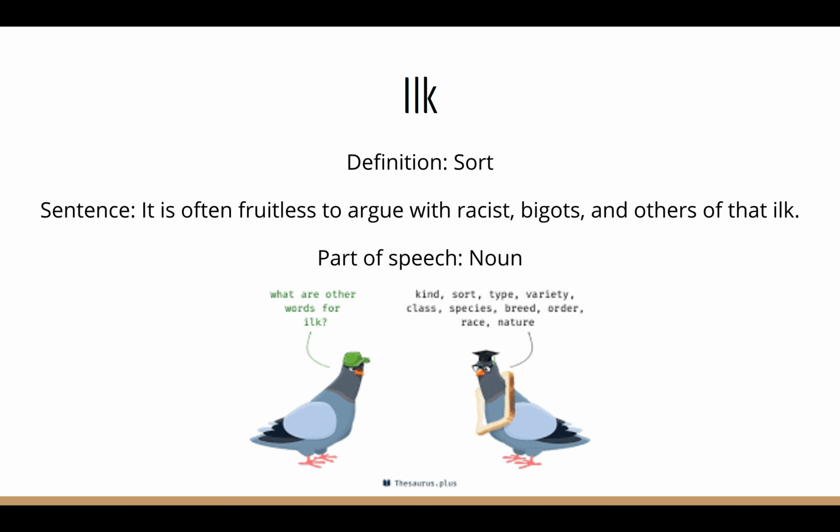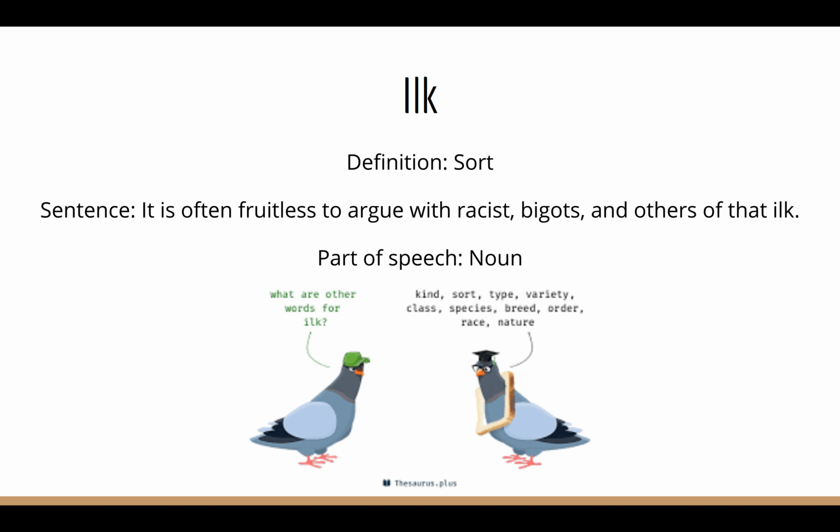There was an open-minded person and a closed-minded person. The closed-minded person was a bigot. And so now we can understand the sentence a little more clearly. It says, it is often useless to argue with racists, closed-minded people, and others of that sort. So now it makes sense.